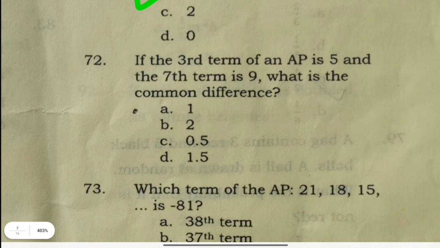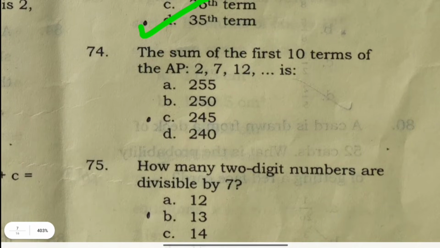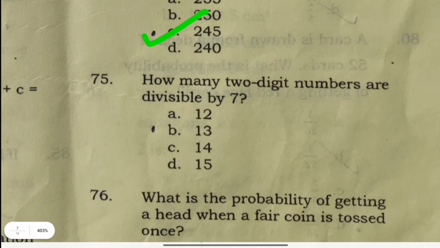If the third term of an AP is 5 and the seventh term is 9, what is the common difference? 1. Which term of the AP 21, 18, 15 is minus 81? The fifth term. The sum of the first 10 terms of the AP 2, 7, 12 is 245. How many two-digit numbers are divisible by 7?